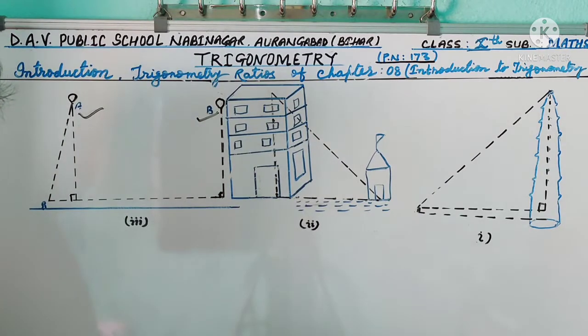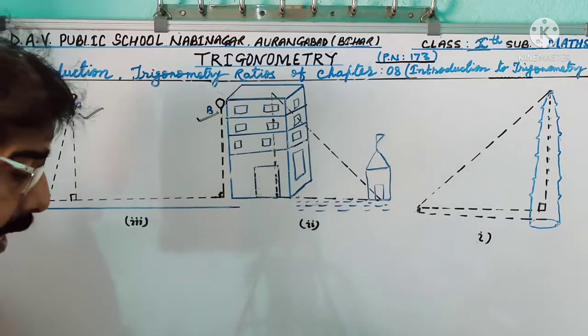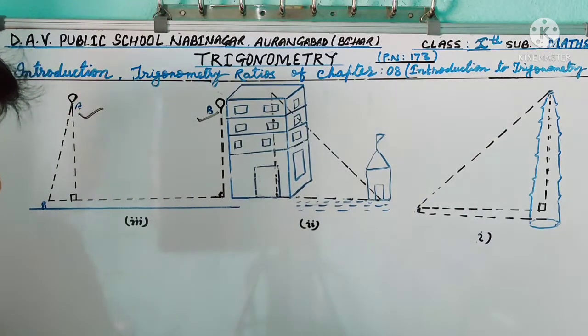So dear students, can you find the altitude of B from the ground?